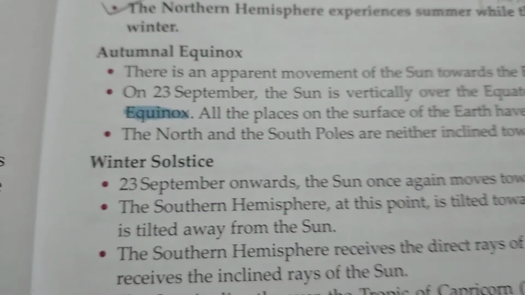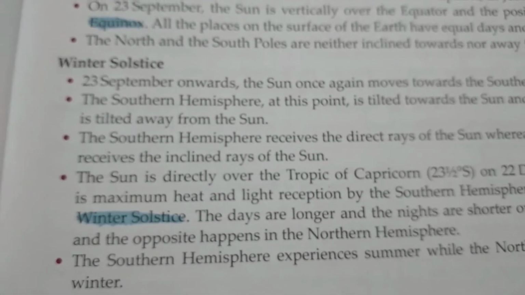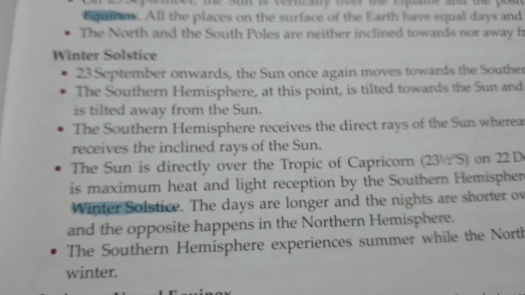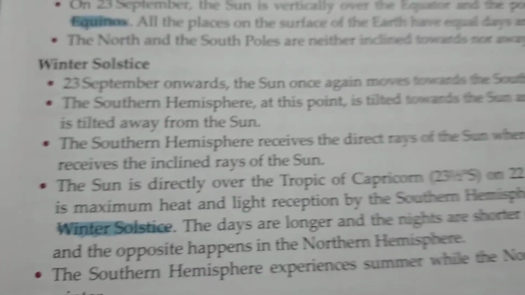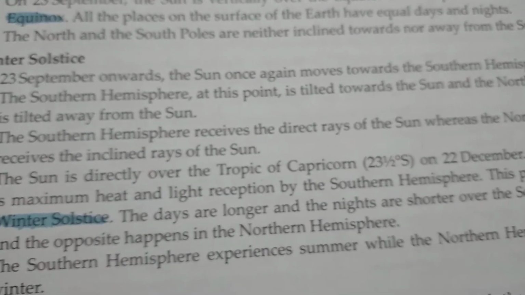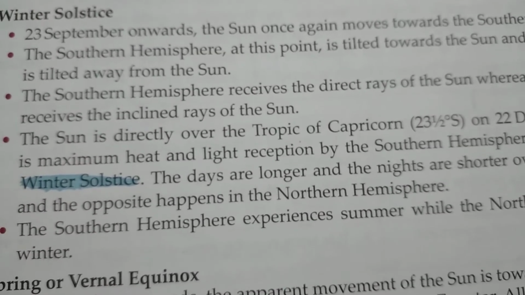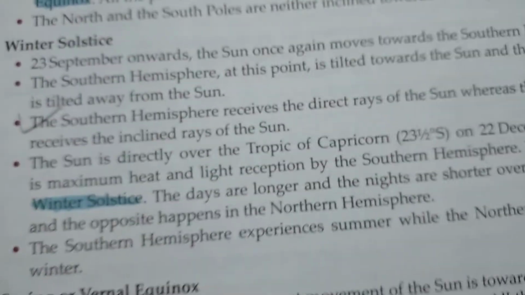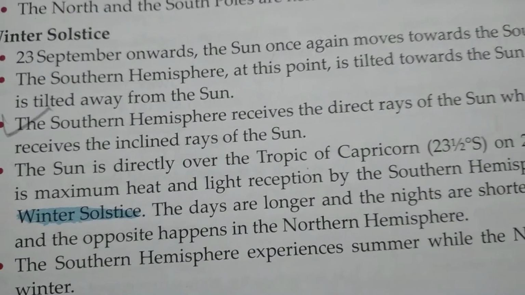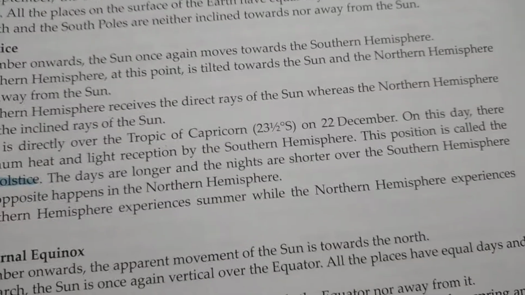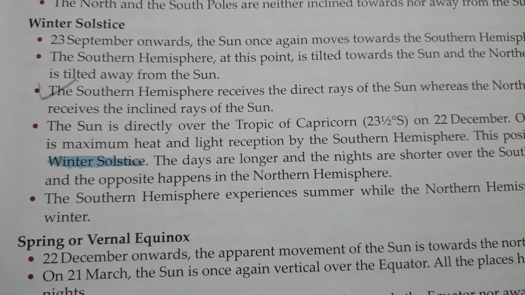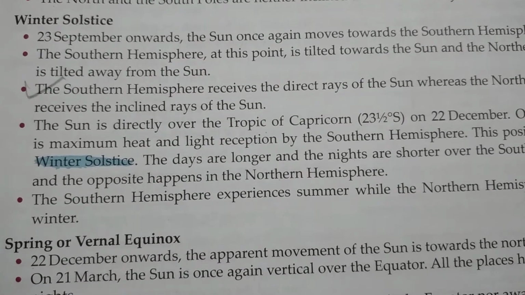Now I am moving on to the next question, that is we will be writing about the winter solstice, that is give a brief account of the winter solstice. So our answer is beginning from here. The southern hemisphere receives direct rays of the sun, whereas the northern hemisphere receives the inclined rays of the sun.